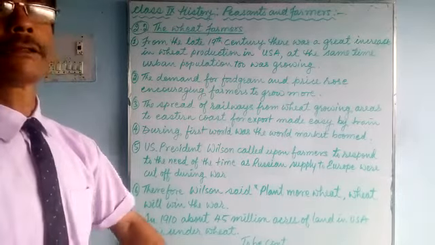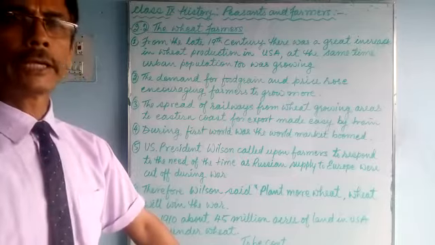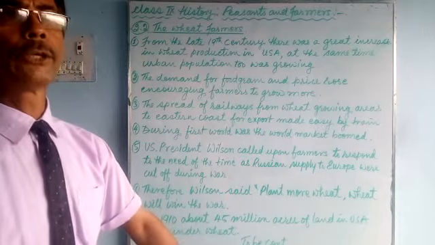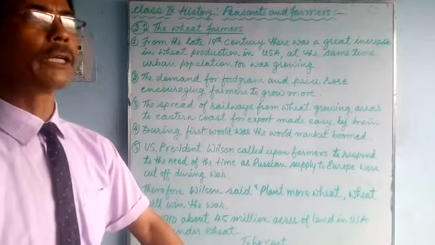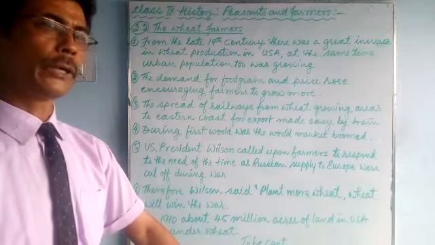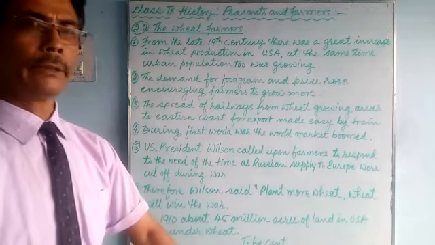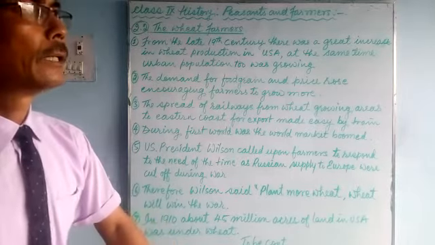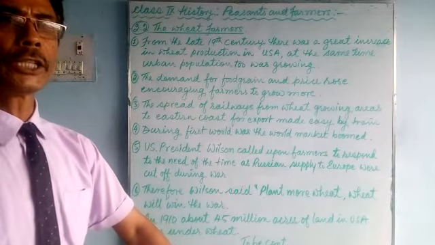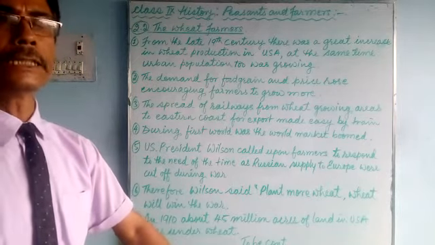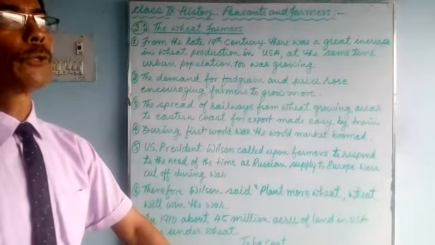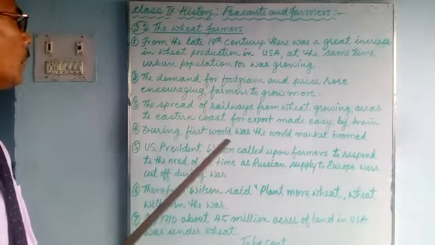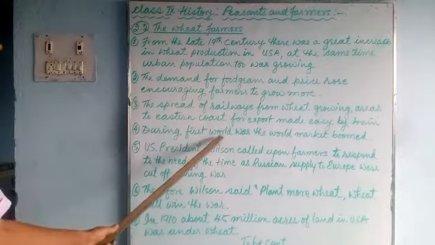So they constructed railway lines, and the trains carried the wheat from the wheat growing areas in the central part of America to the eastern coast where harbors and ports were, and from there export to European countries took place. So transportation by train made it very easy to transport wheat from wheat growing areas to the port areas near the seashore. Now, number four, during First World War,